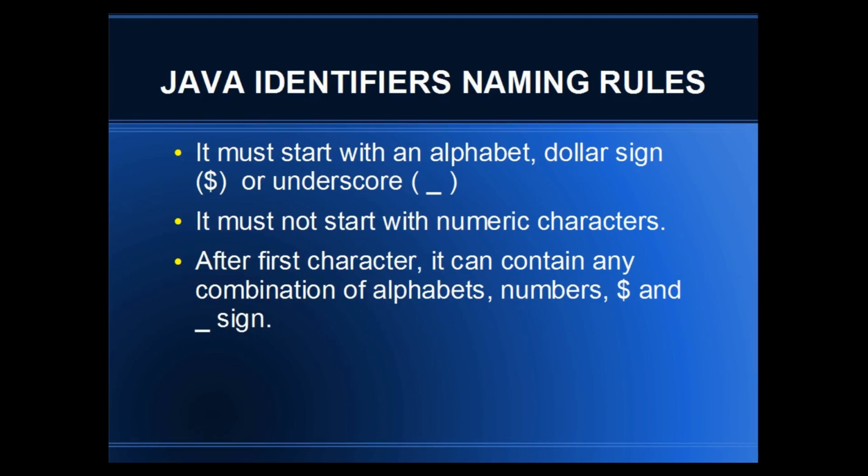Now let's look at the rules for naming an identifier. Rule 1: it must start with an alphabet, $ sign or underscore. Second rule: it must not start with any numeric character. Rule 3: after the first character, it can contain any combination of alphabets, numbers, $ sign and underscore sign.